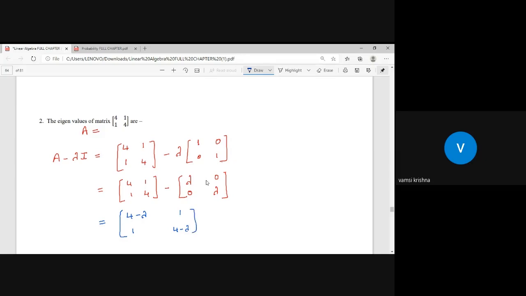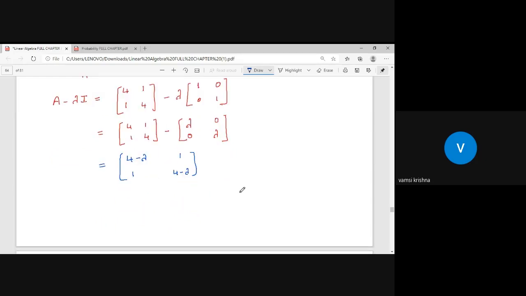This is the characteristic matrix. For this characteristic matrix, you need to find the characteristic equation. So the characteristic equation is determinant of A minus lambda I equals 0.